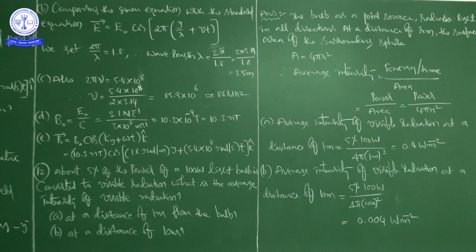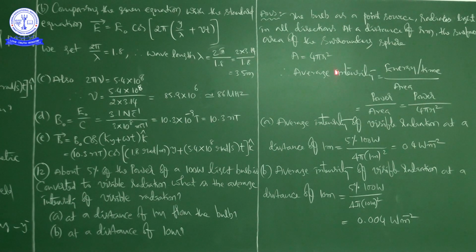So here the type of source is also important. Don't forget that he took a point source, it is not an extended source. Point source means, as I told you, the tungsten filament bulb of 40 watt or 60 watt. Here he is taking 100 watt, right? One more point: if you take a tube light as a source, it is an extended source, right? So here he took a point source. Observe carefully. Here it radiates light in all directions at a distance of r meters.